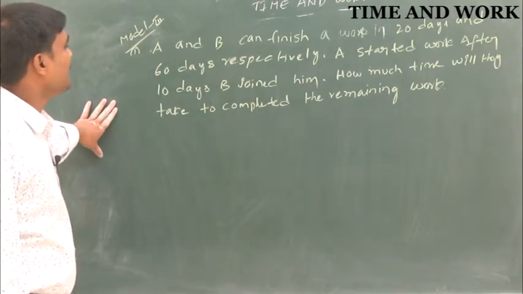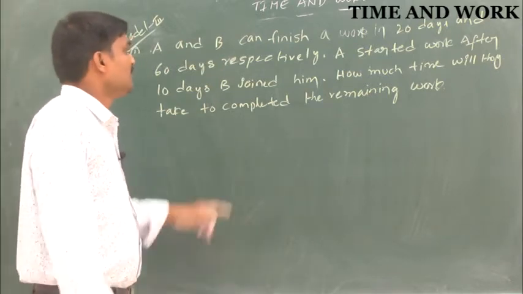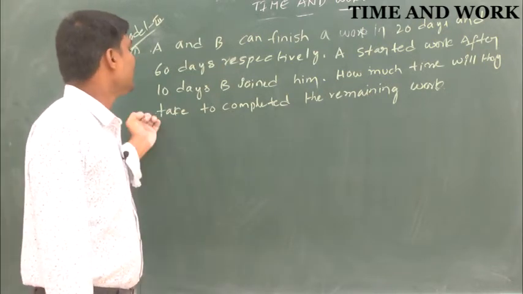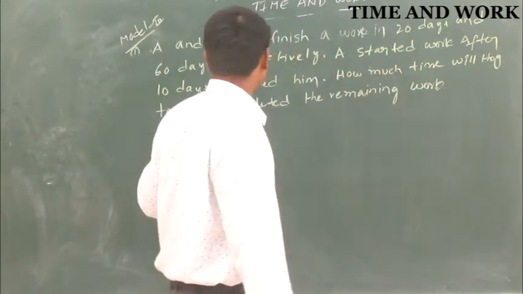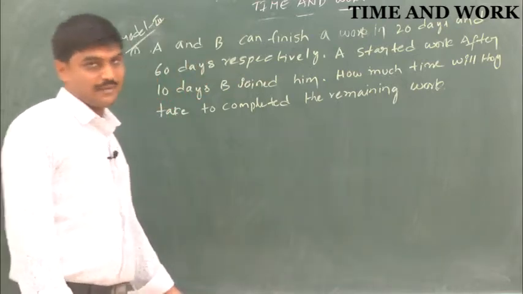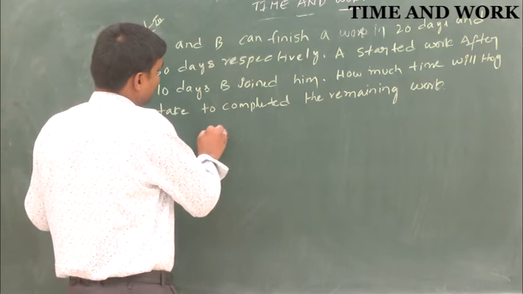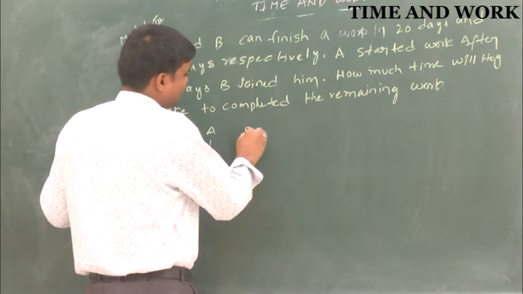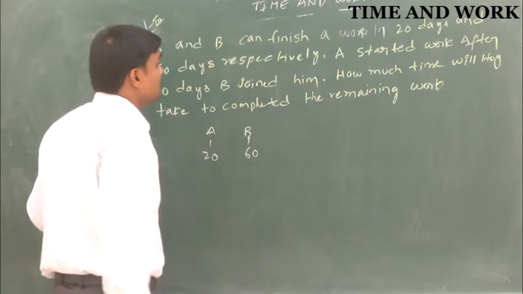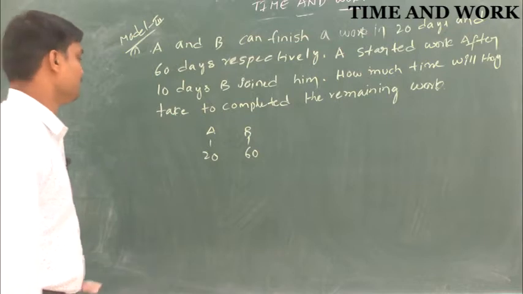So A and B can finish the work in 20 days and 60 days respectively. A started the work, and after 10 days, B joined him. So how much time will they take to complete the remaining work? Generally, A takes 20 days and B takes 60 days. But A started the work, and after 10 days, B joined him.